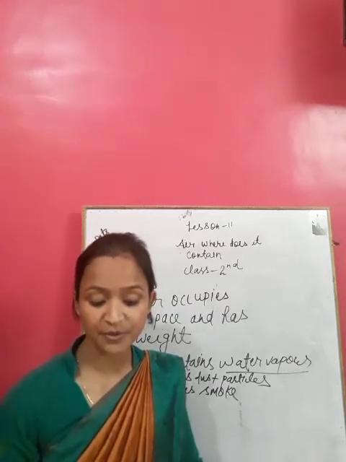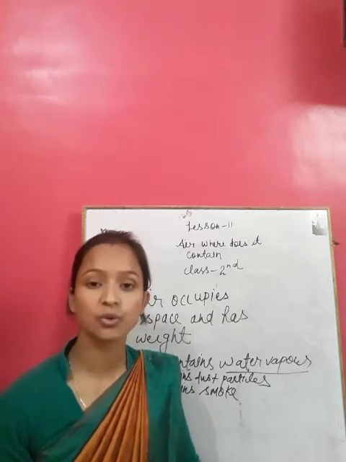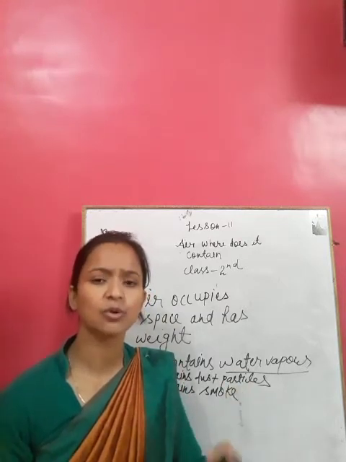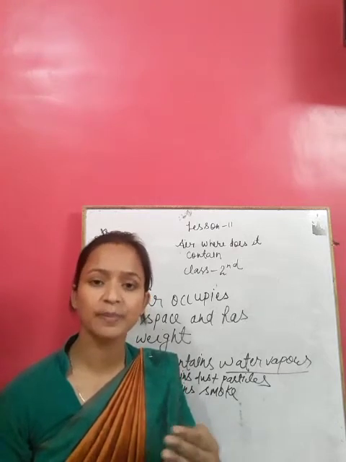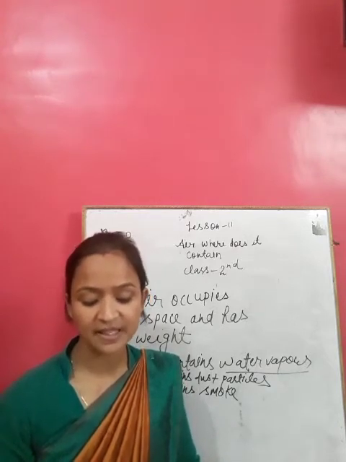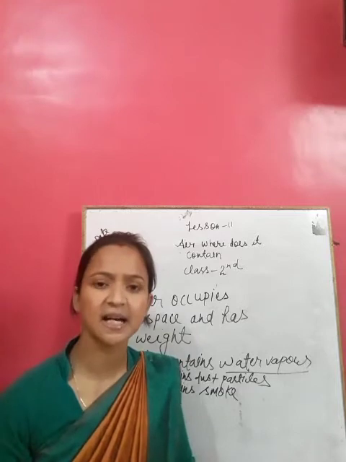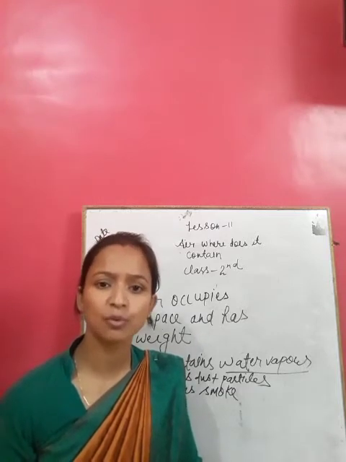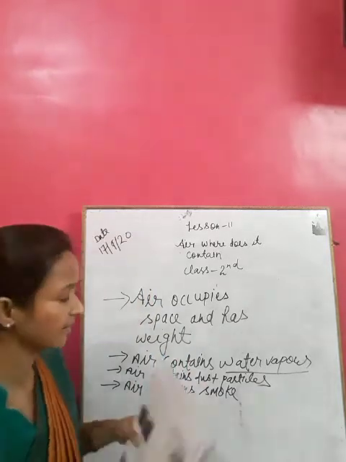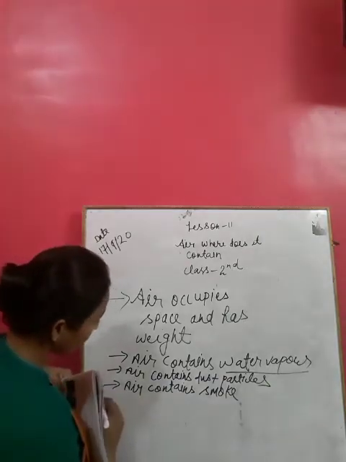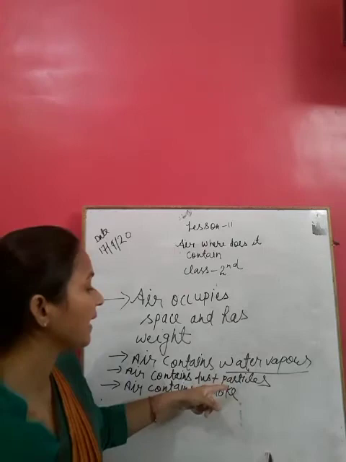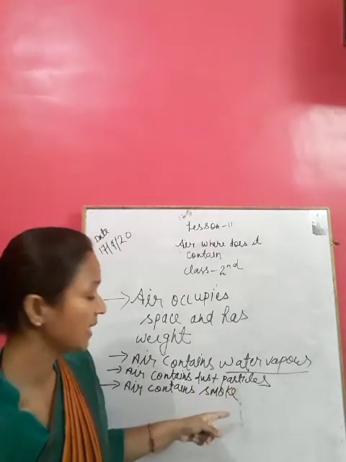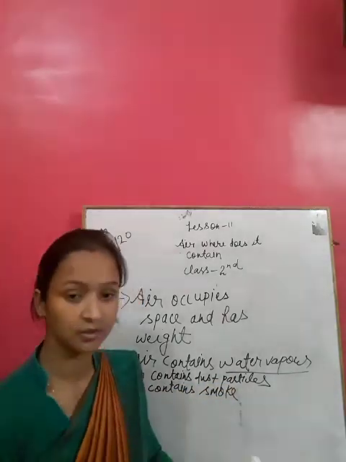Moreover, fumes from road vehicles go into the air. It also mixes with the air, and thus we can say that smoke is present in the air. So air contains water vapor, dust particles and smoke.